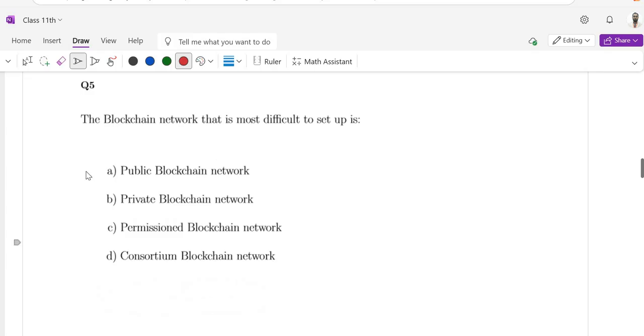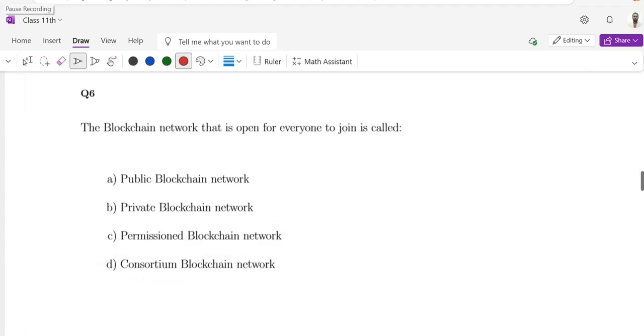Question number 5. The blockchain network that is most difficult to set up is public blockchain network, private blockchain network, permissioned blockchain network, or consortium blockchain network. The correct option is consortium blockchain network, that is option D.